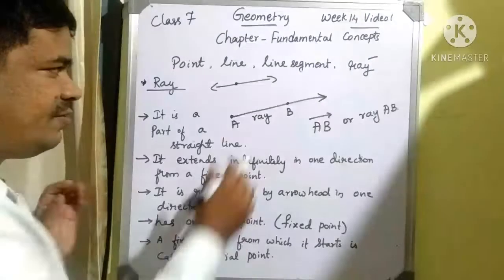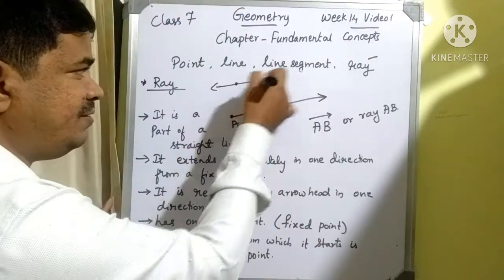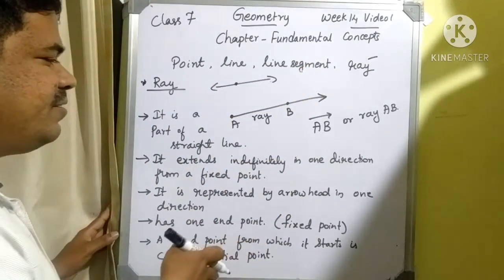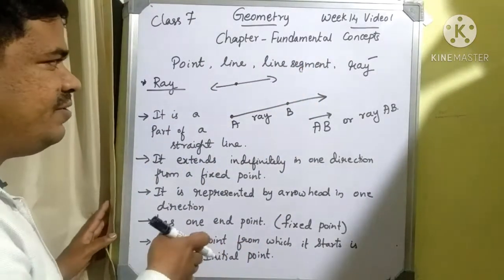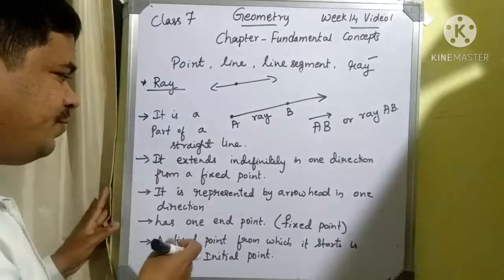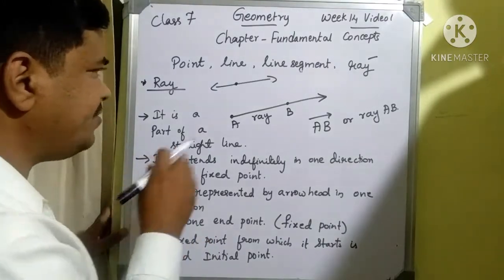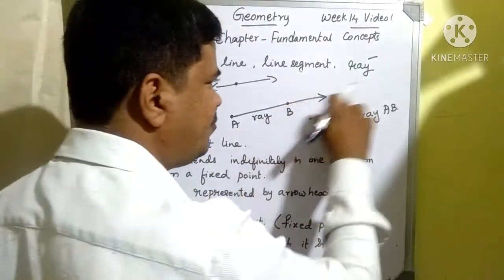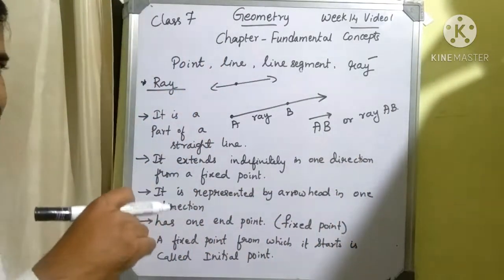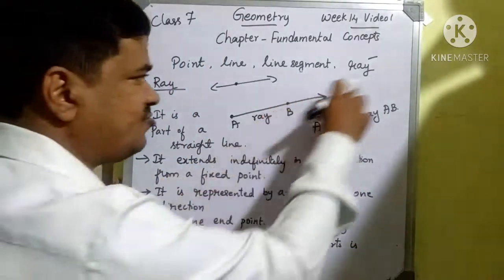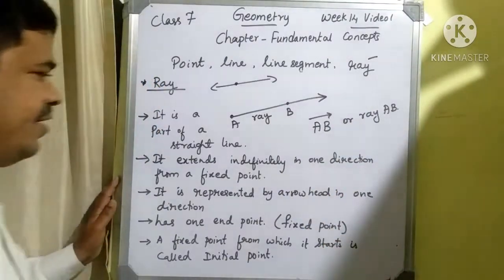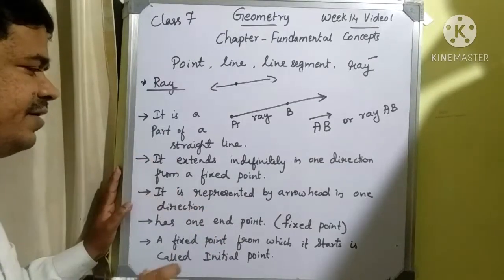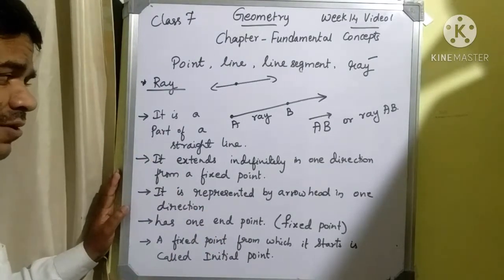That means we have to consider one fixed point, and then we can consider indefinite length in one direction. Then we can call it a ray. That means a point is moving infinitely in one direction; then we can call it a ray. We can consider it as a part of a straight line, and it extends indefinitely in one direction from a fixed point.